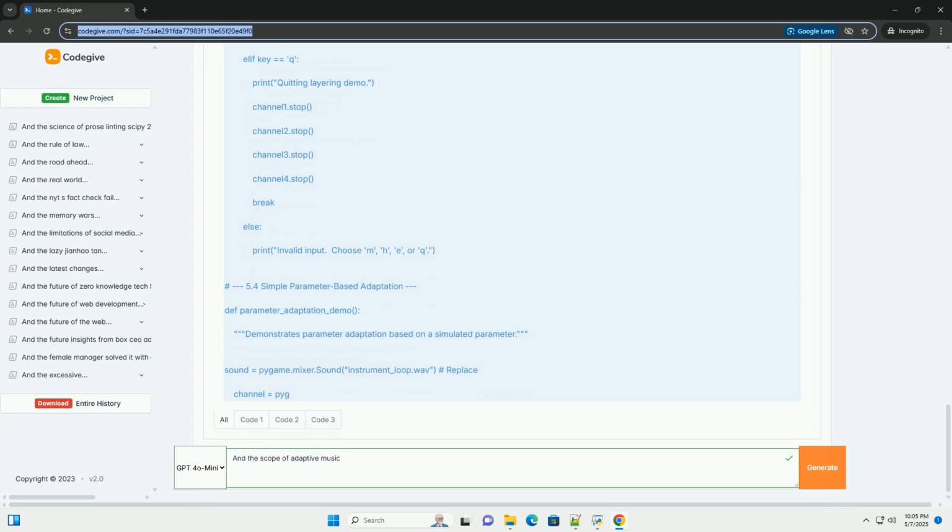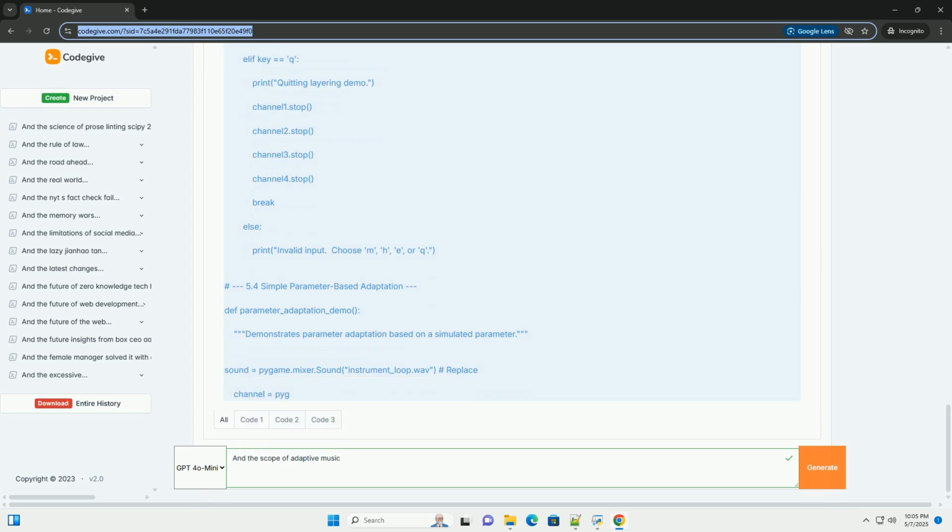For adaptive branching and layering to work effectively, your audio loops should be designed to transition smoothly or complement each other. This is a basic example. Real-world adaptive music systems are far more complex. The pygame.time.delay function can be used for precise timing and synchronization. 6. Conceptual example, Max/MSP.